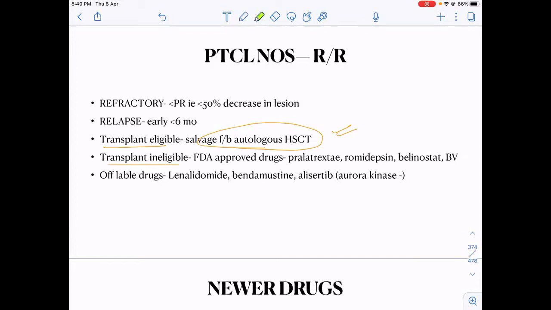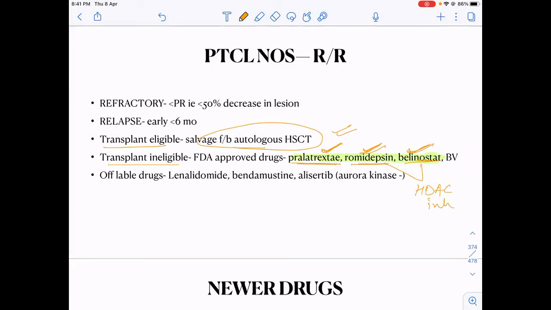Yes, there are 3 drugs which you should know of. Apart from brentuximab vedotin, if it is CD30 positive: pralatrexate, romidepsin, and belinostat. Romidepsin and belinostat are HDAC inhibitors, and pralatrexate is brother sister of methotrexate. So if it is a PTCL NOS, relapsed refractory, and the patient is transplant eligible, I give a salvage therapy followed by autologous transplant.